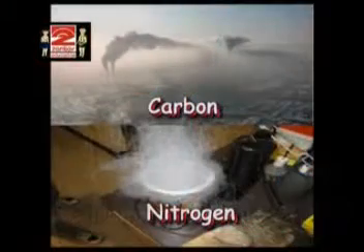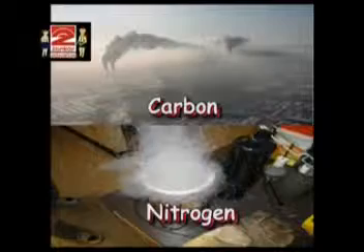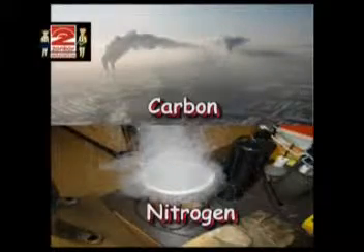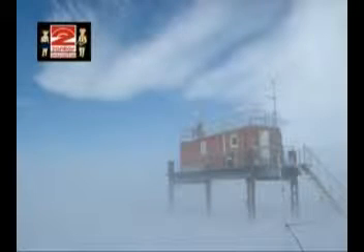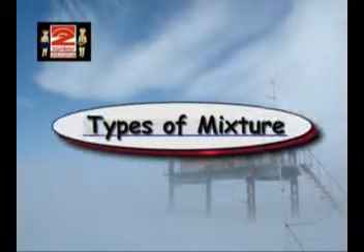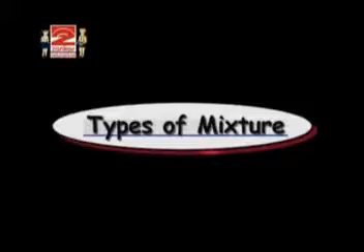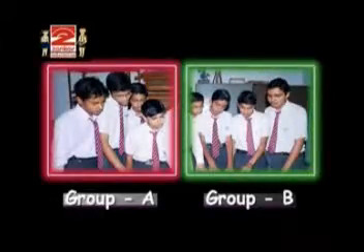In the air, there are mainly nitrogen and oxygen along with other gases. They retain their original properties, hence air is a mixture. Now we'll see the types of mixtures. Now we'll make 2 groups.